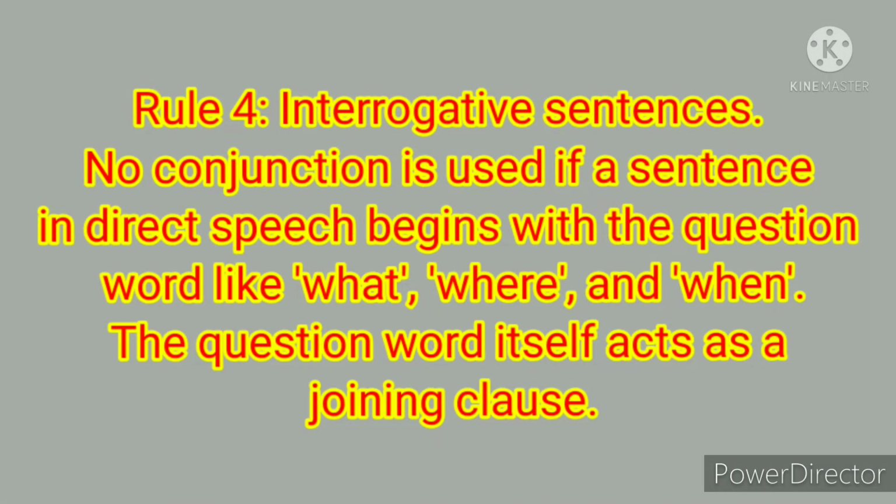Rule 4. Interrogative sentences. We have two types of interrogative sentences. One is WH question and another one is yes or no question. So if it is a WH question, no conjunction is used. Okay, so this point is no conjunction is used if a sentence in direct speech begins with the question word like what, where and when. The question word itself acts as a joining clause. What is joining clause? The connector here. Okay, the connector and the clause which continues that connector is known as joining clause. So the connector will be the same WH word.